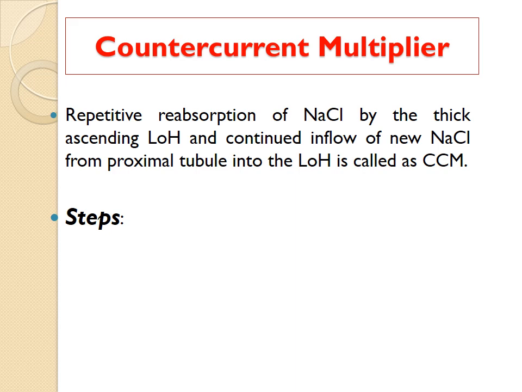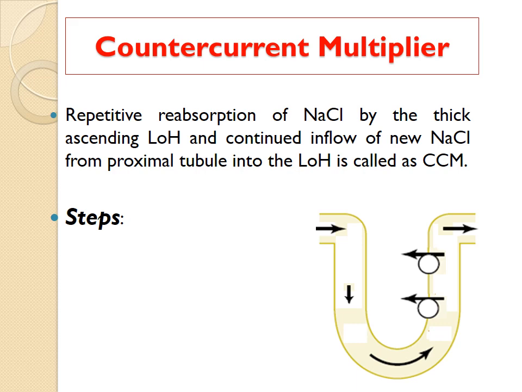It is called a multiplier. Countercurrent means flow of fluid in opposite directions, and it is a multiplier because here it multiplies the osmolarity within the interstitium. There is repetitive reabsorption of sodium chloride by the thick ascending loop of Henle and continued inflow of new sodium chloride from the proximal tubule into the loop of Henle. So every time, it multiplies the solute within the medullary interstitium.